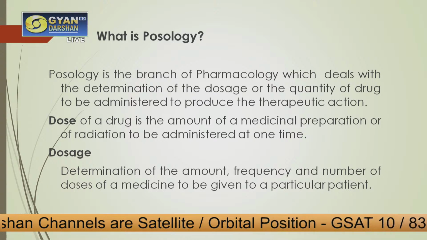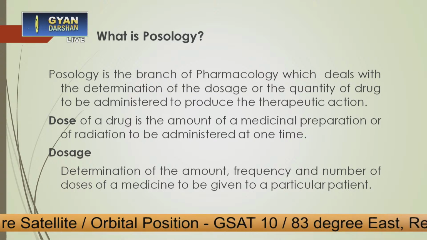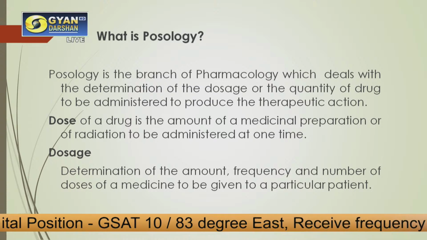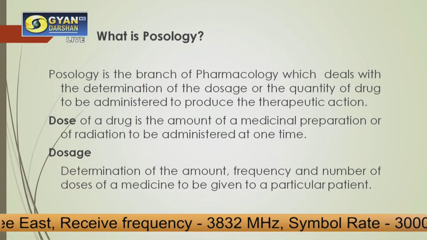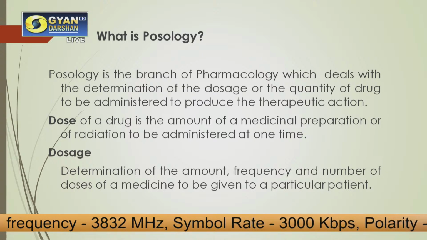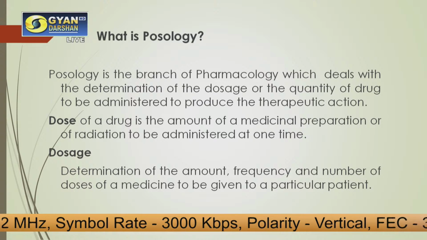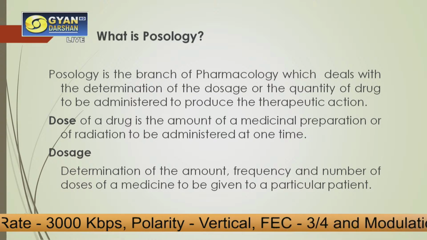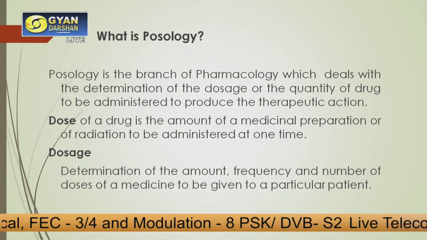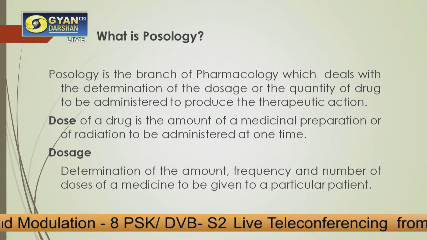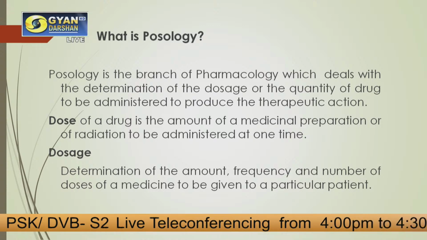How will we define dose? Dose of any drug, we can say, is the amount of any medicinal preparation or any radiation also, because nowadays we are not only taking medicines in the form of a drug, maybe a tablet or any other medication, but also in the form of radiation. So any medicinal preparation, be it a drug or radiation, which can be administered at one point of time is called a dose.